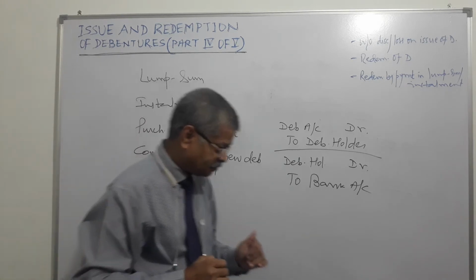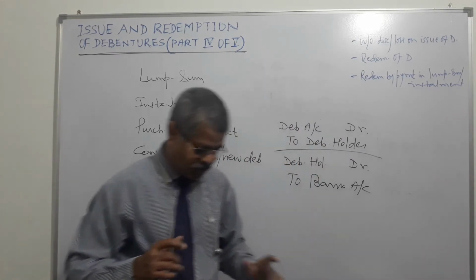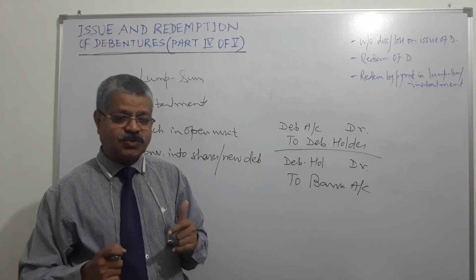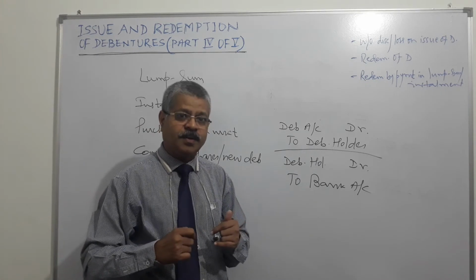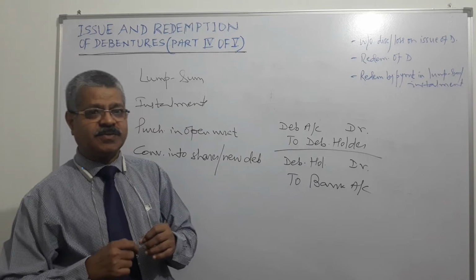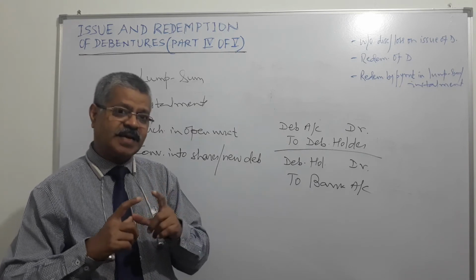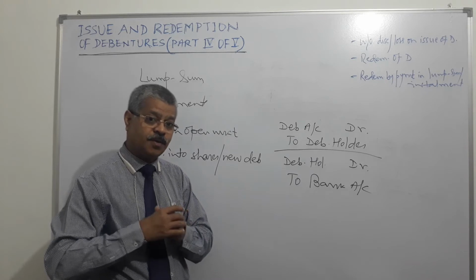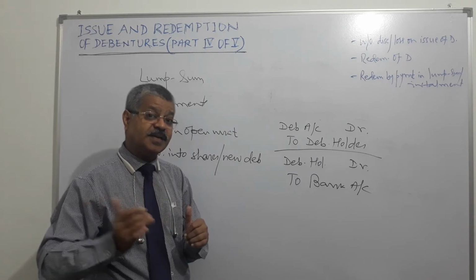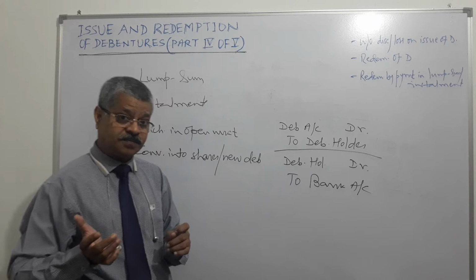Second thing is, a company which issues debentures needs to create debenture redemption reserve of at least 50% of the debenture issued before it starts redeeming debentures.